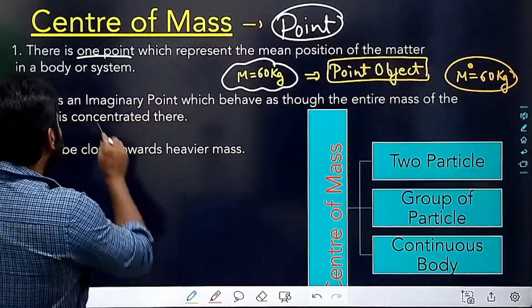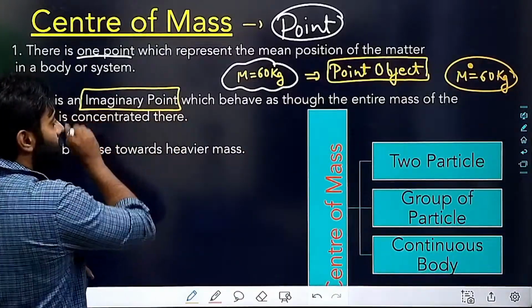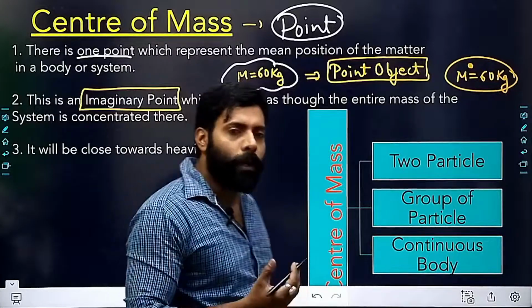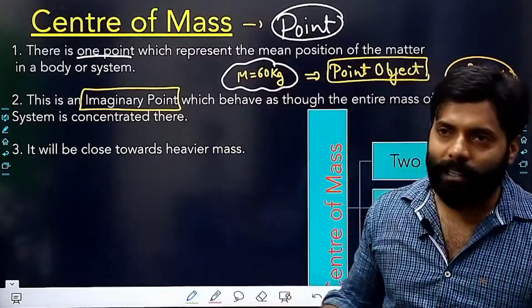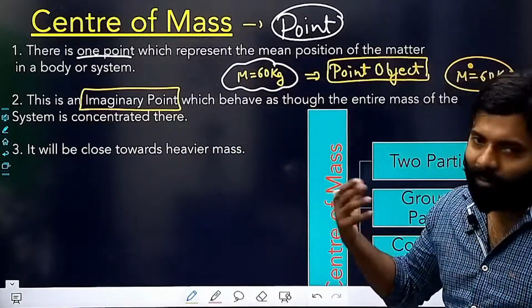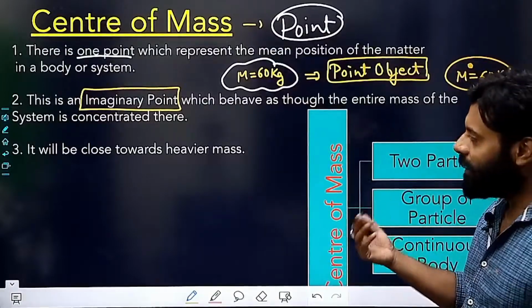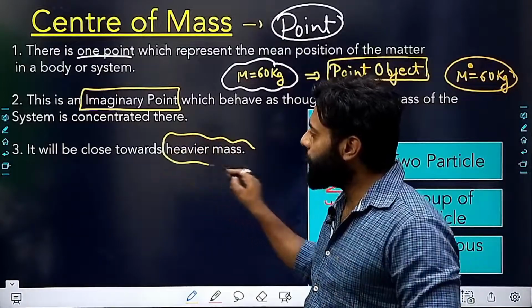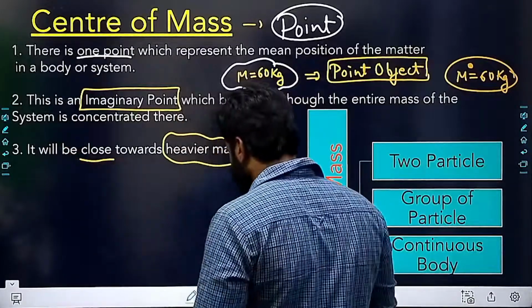The second point says that this is an imaginary point, meaning it doesn't really exist in the body. It might be inside the body, it might be outside the body. So this is our imagination, and this will be closer to the heavier mass, right?